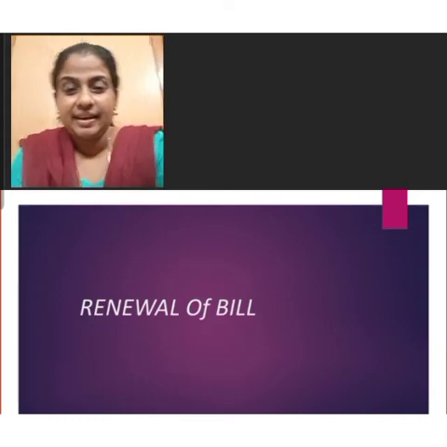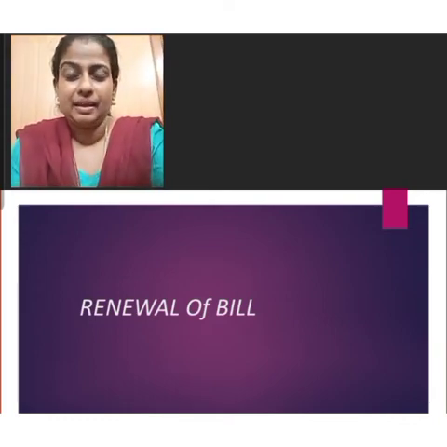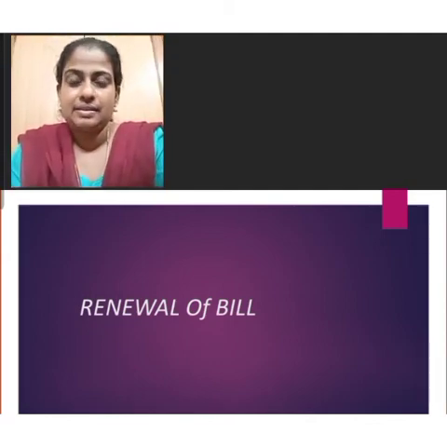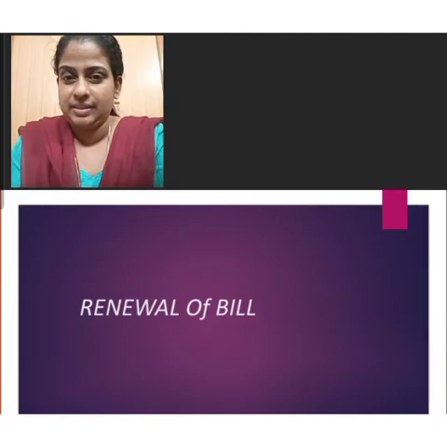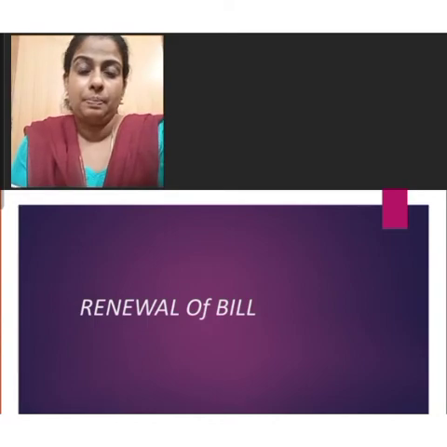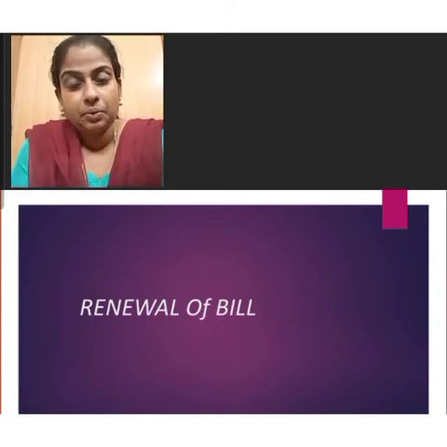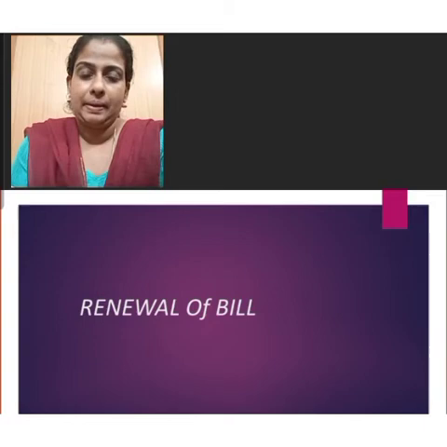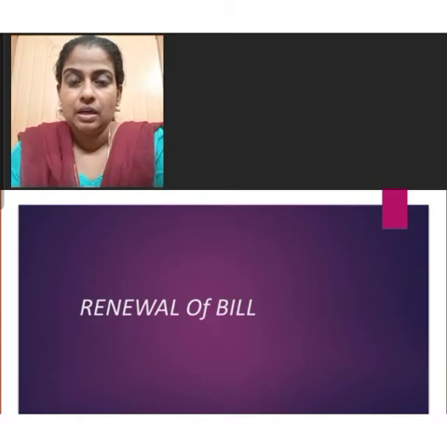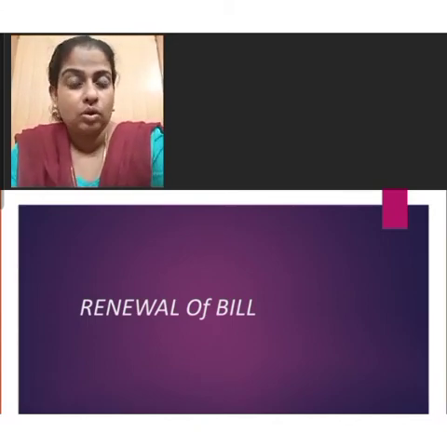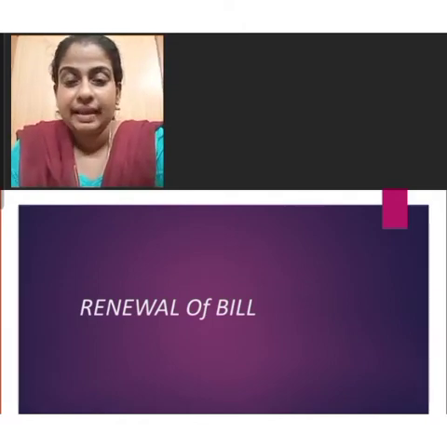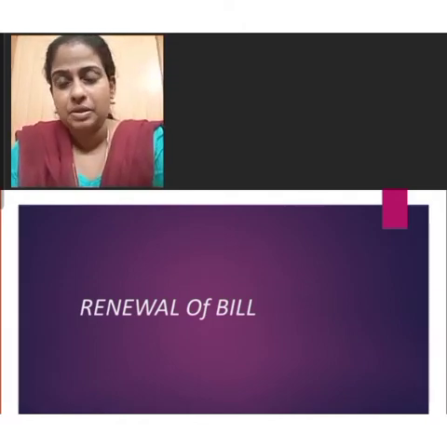The first case is retaining the bill till the date of maturity. In this case, the drawer retains the bill till the date of maturity. For example, Mr. A draws a Bill of Exchange on 1st January 2020. The drawee can make the payment after 3 months. The due date will be 4th April 2020. On 4th April 2020, the drawer will get an amount of, for example, 20,000 from Mr. B. This is the case of retaining the bill till the date of maturity.